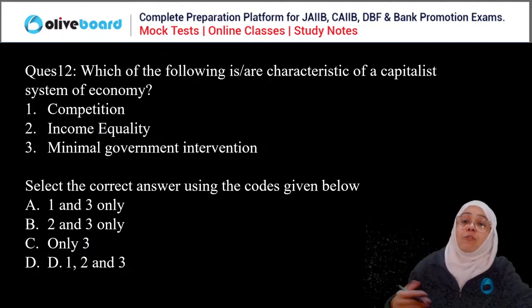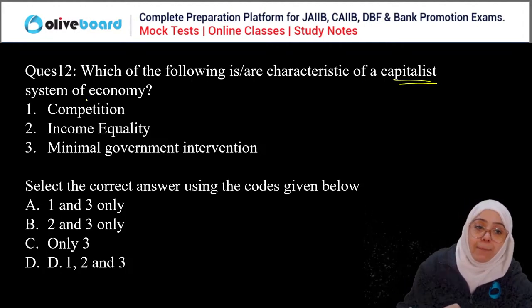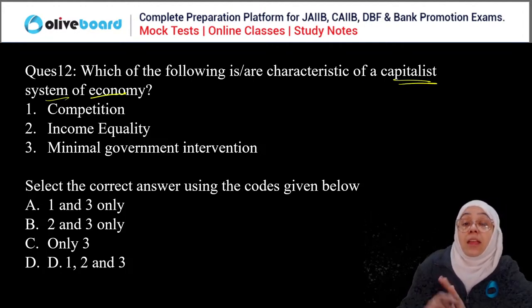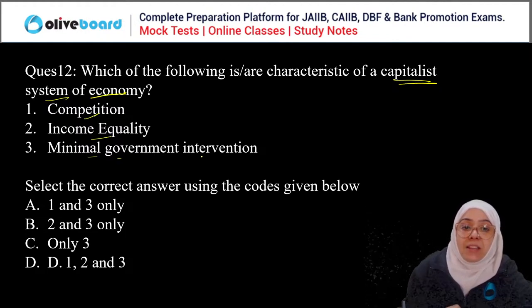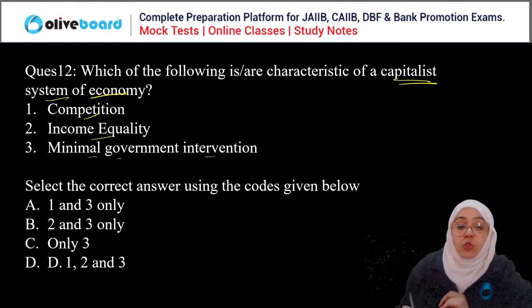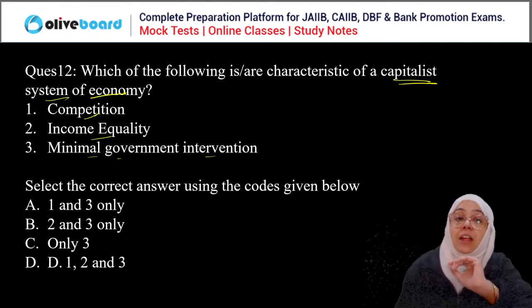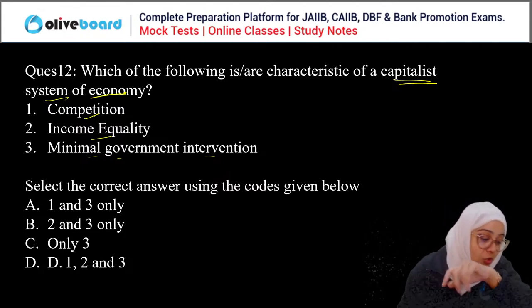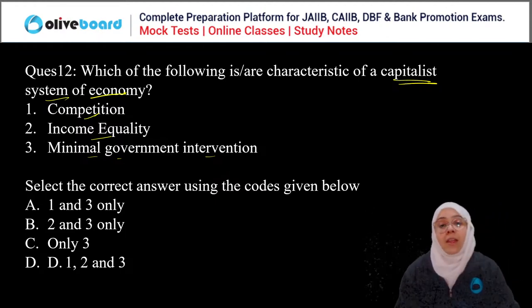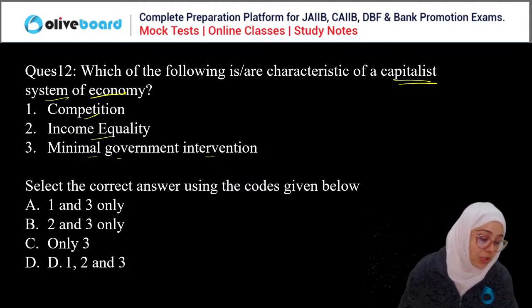Next question. Which of the following correctly defines the characteristics of a capitalist system of economy? Capitalist: competition, income equality, minimum governmental intervention. You have to choose the correct answer here. Which of the following is a characteristic of the capitalist economy? Everyone, please answer this question.